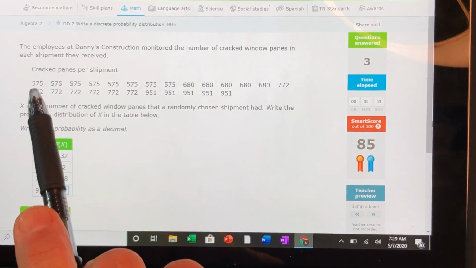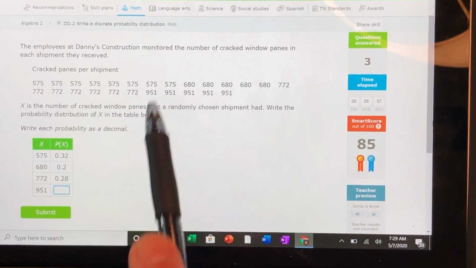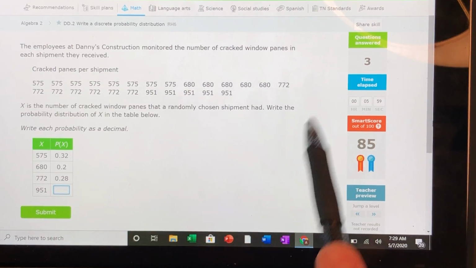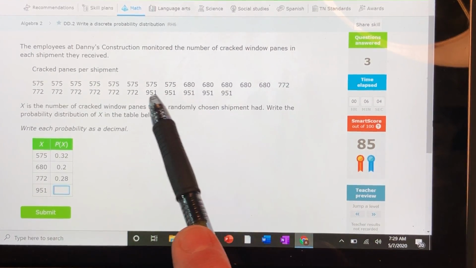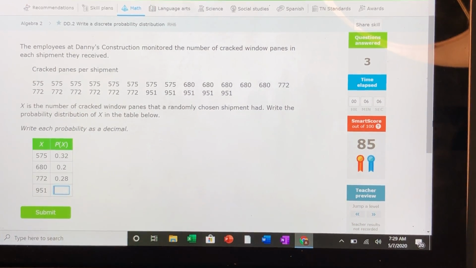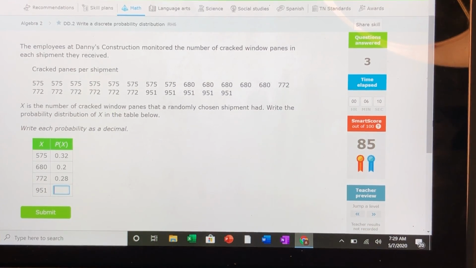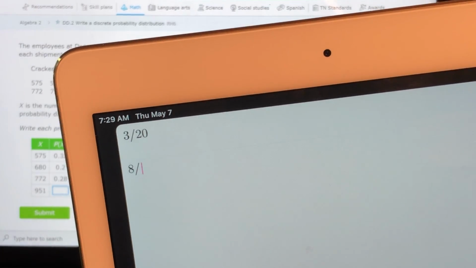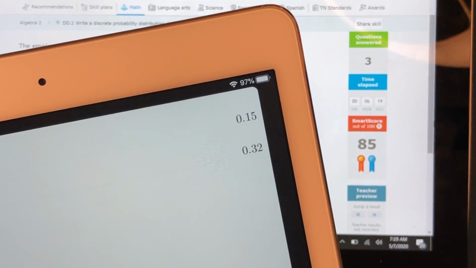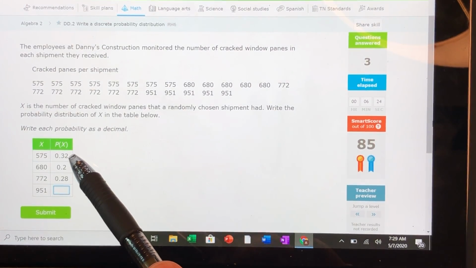I mean, this means that for 575, there's 1, 2, 3, 4, 5, 6, 7, 8. There's 8 of those. 8 out of how many? Well, let's see, 9, 10, 11, 12, 13, 14, 15, 16, 17. Out of 25. So that means there's 8 out of 25. So 8 out of 25, that's the 0.32, right? Let's try that and make sure. What is 8 out of 25? There it is, it's 0.32. So that is how they figured out that this is 0.32.